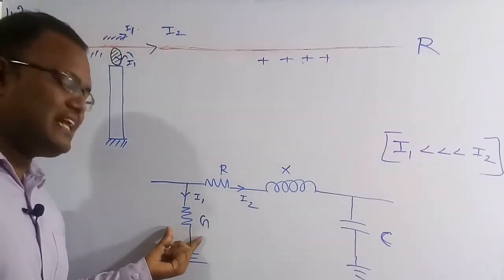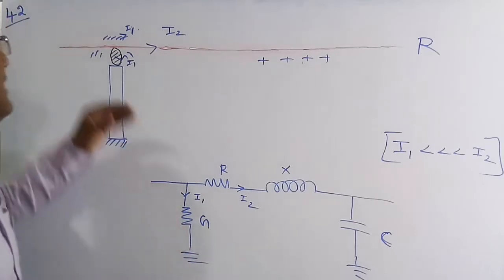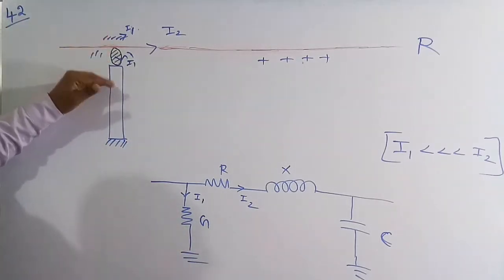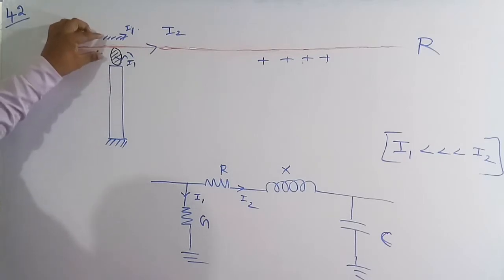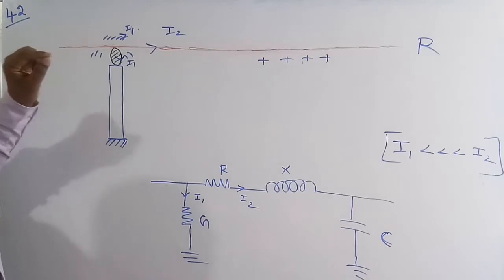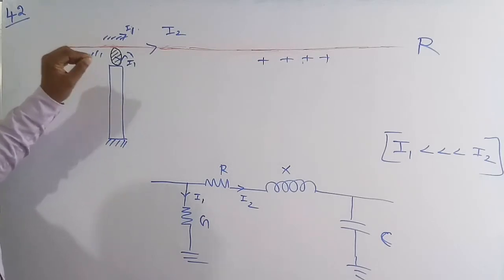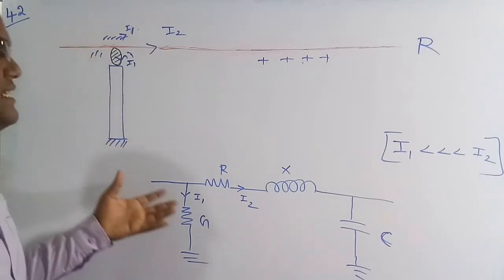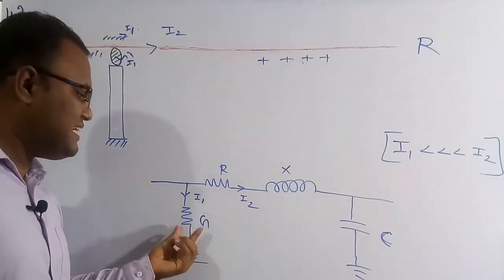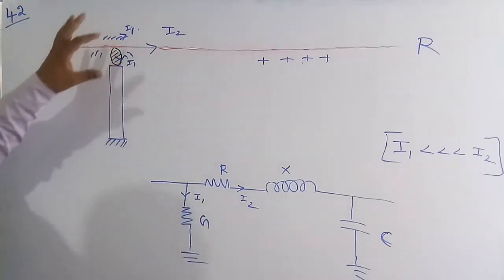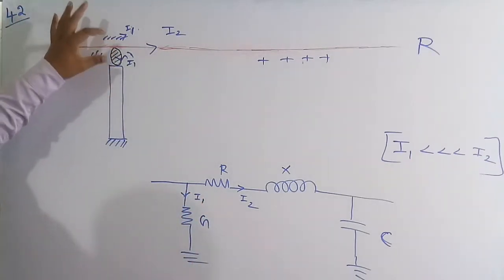So this conductance is represented because of an insulator present between a line and a pole, and the air across the line also acts like an insulator, but still a small amount of current leaks through these insulators. This we are going to represent in the diagram. So this conductance is nothing but the current flowing in the insulating medium around the line, like the insulators and the air.